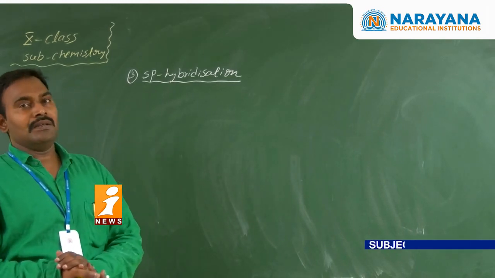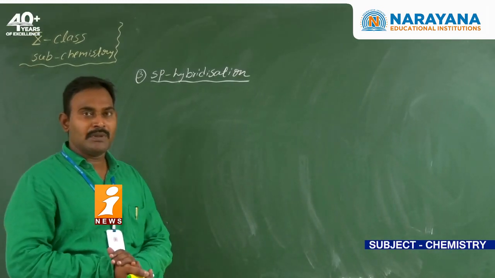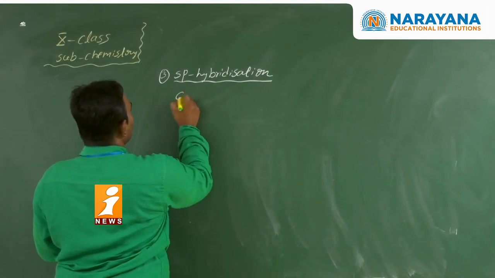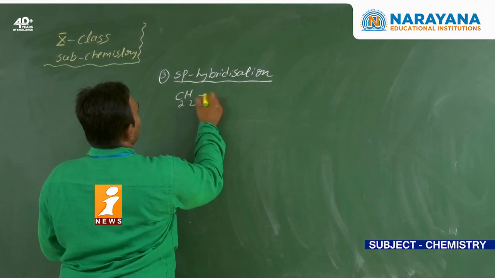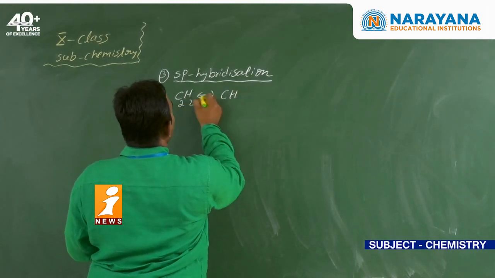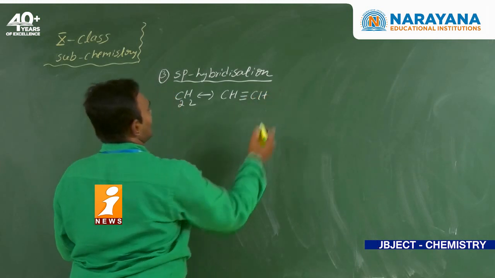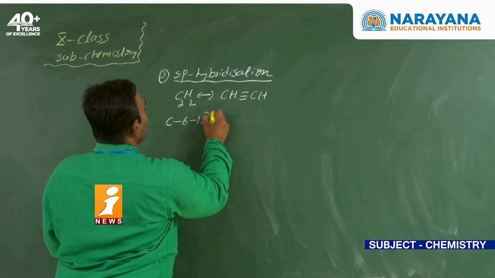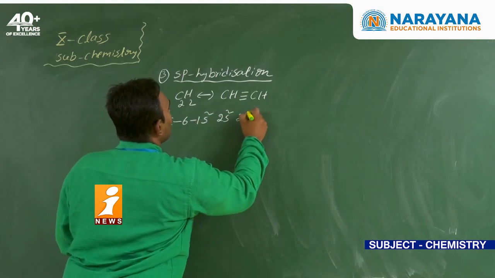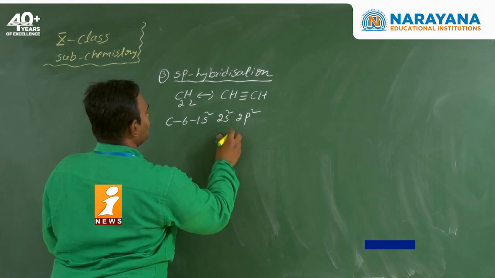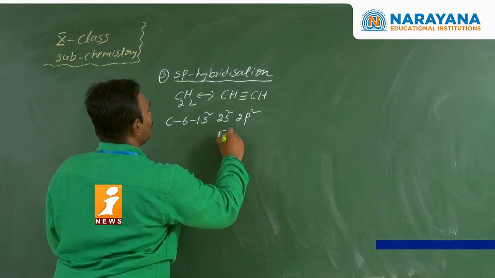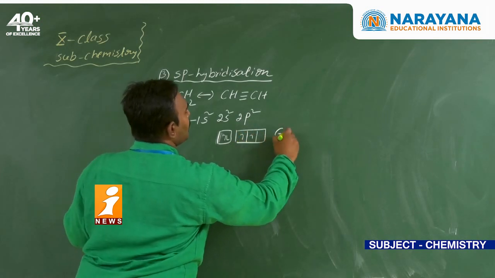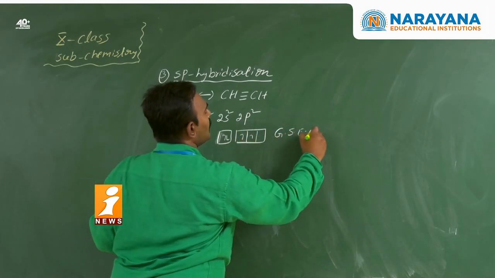So the bond angle will be 180 degrees and the shape of the molecule will be linear. So here take the example C2H2, nothing but CH triple bond CH. Now see here, carbon atomic number 6. Configuration 1s2, 2s2, 2p2. That means in the s orbital 2 electrons, in the p orbital 2 electrons. This configuration we can say is the ground state electronic configuration.